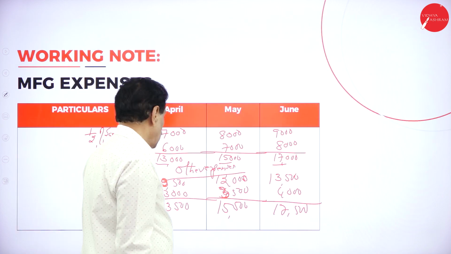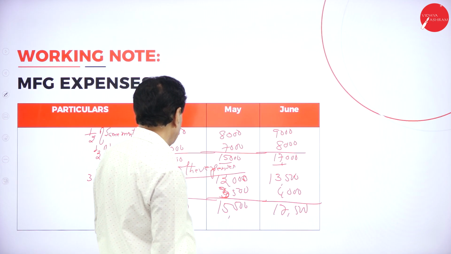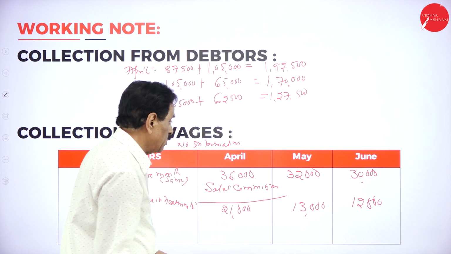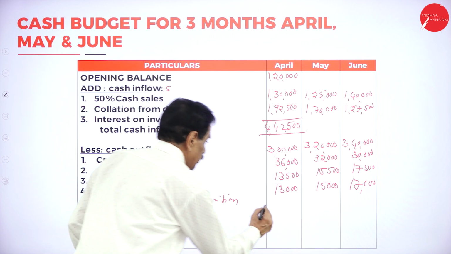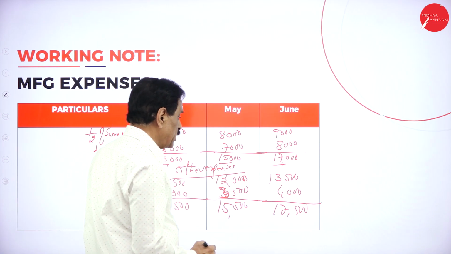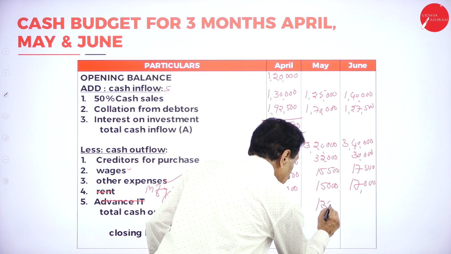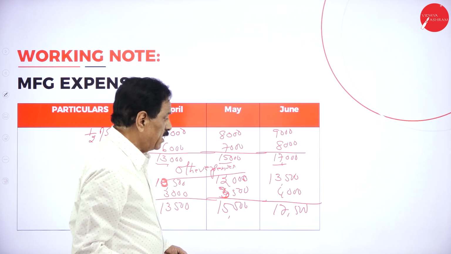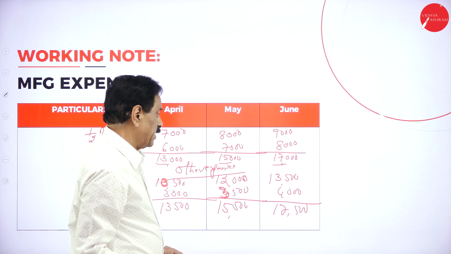Sales commission: 21,000, then 13,000, then 12,500.